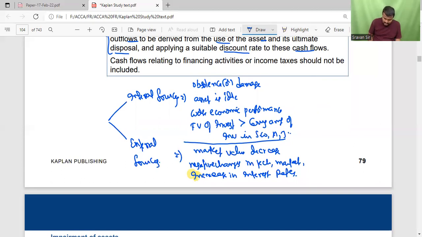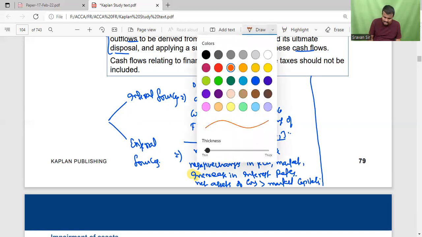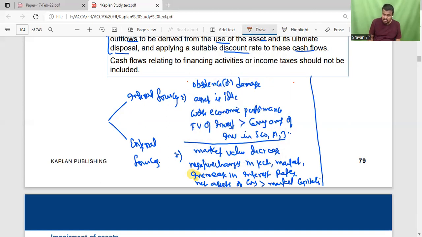And the last one is net assets: net assets of the company is more than market capitalization. And these are all considered as indications for existence of an impairment.